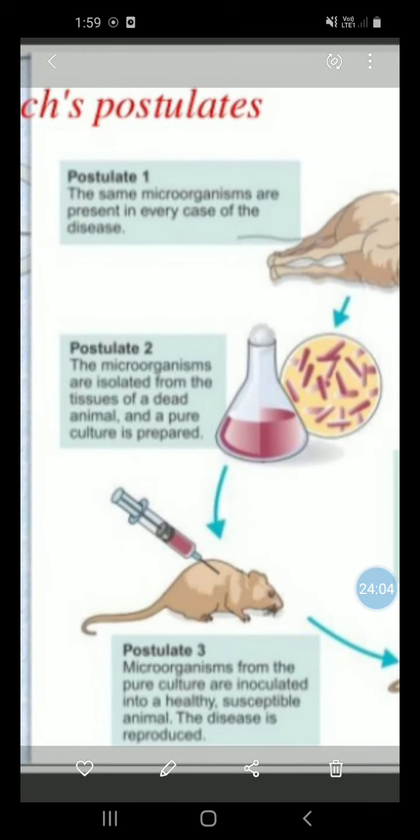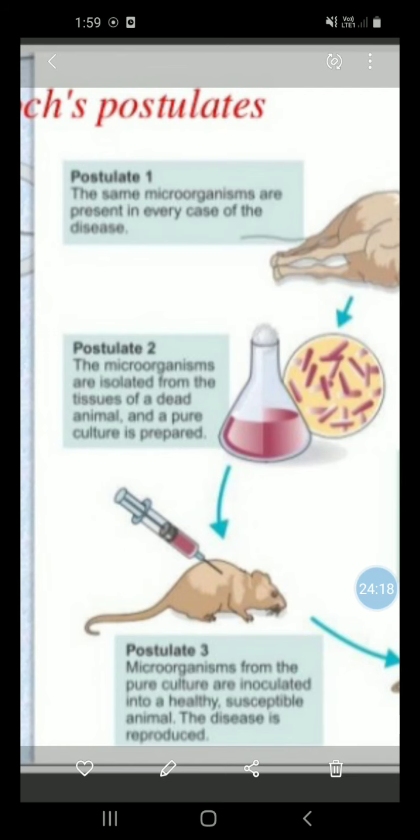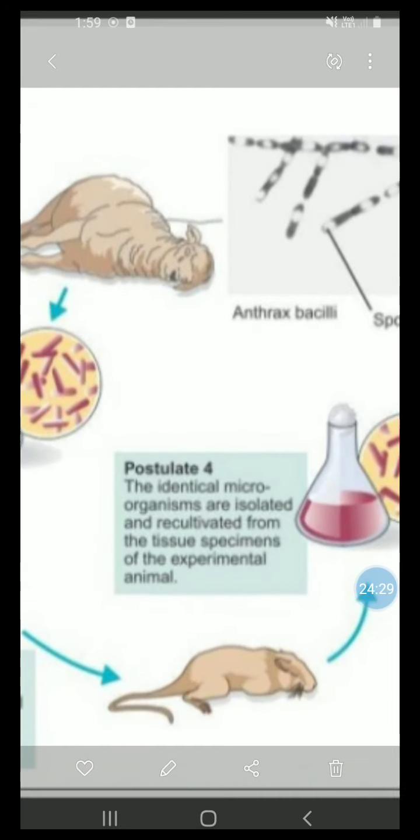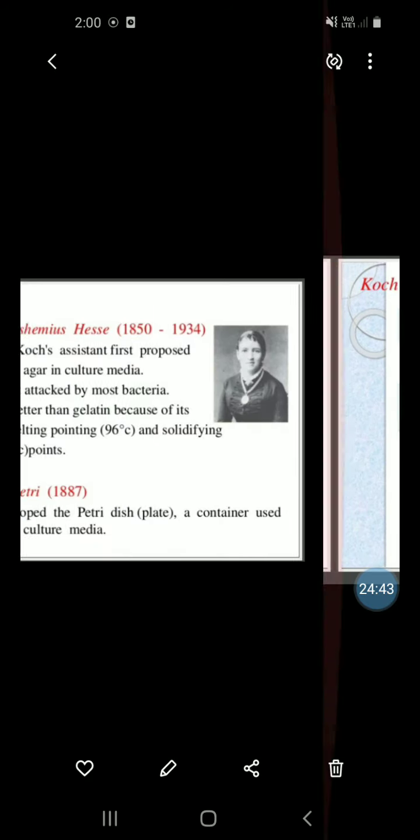First postulate, the same microorganisms are present in every case of disease. Second, the microorganisms are isolated from the tissue of the dead animal and the pure culture is prepared. Then third postulate, microorganisms from the pure cultures are inoculated into healthy susceptible animals and the disease is reproduced. The fourth postulate, the identical microorganisms are isolated and recultivated from the tissue specimens of the experimental animal. These are the postulates of Koch.